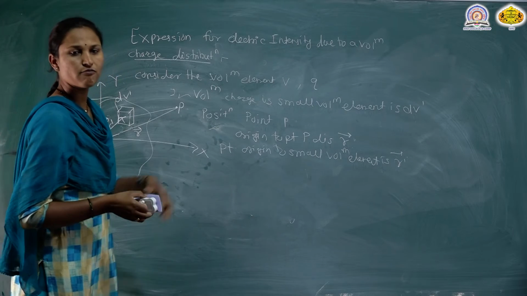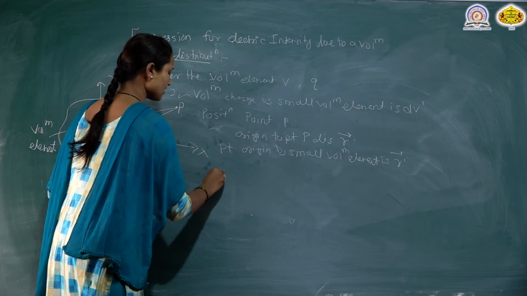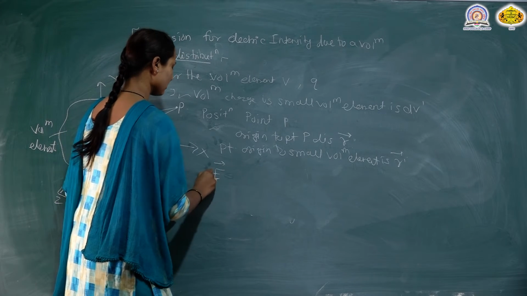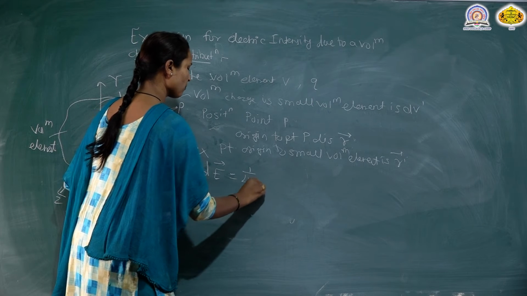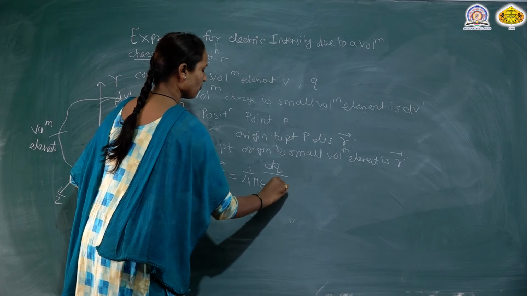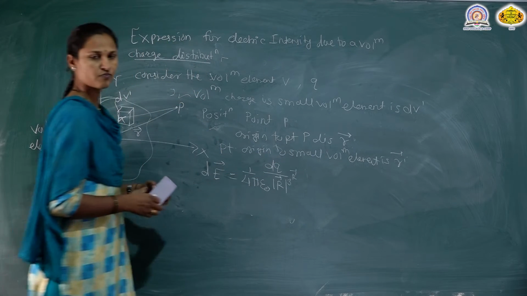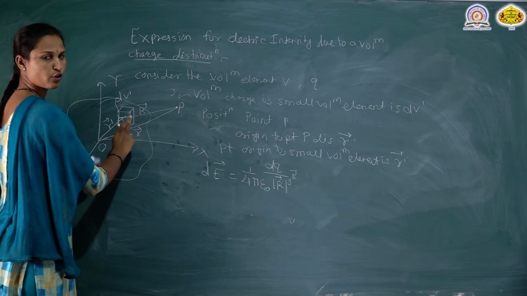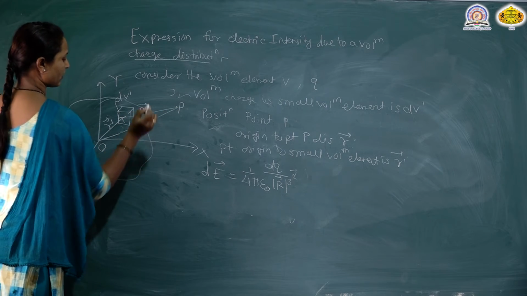We have to find the electric intensity. dE vector is equal to 1 upon 4 pi epsilon naught, dq upon the magnitude of r vector cubed, into r vector. This r vector is the distance from the small volume element to the position point P.